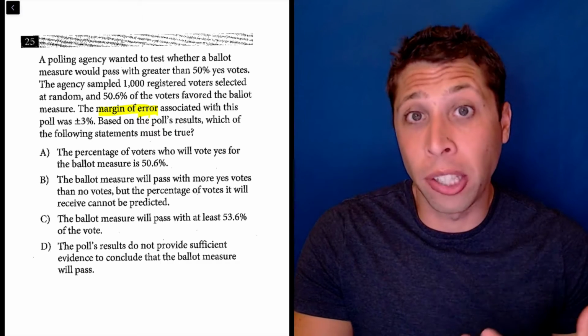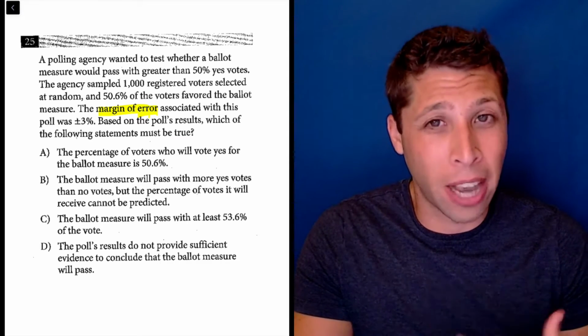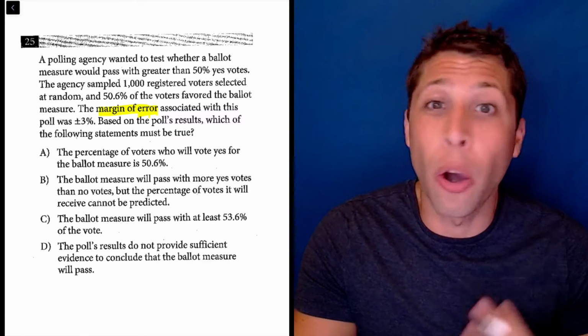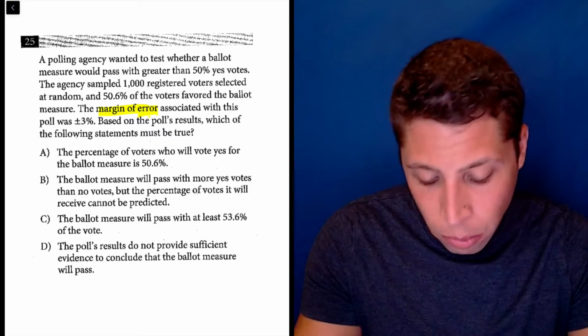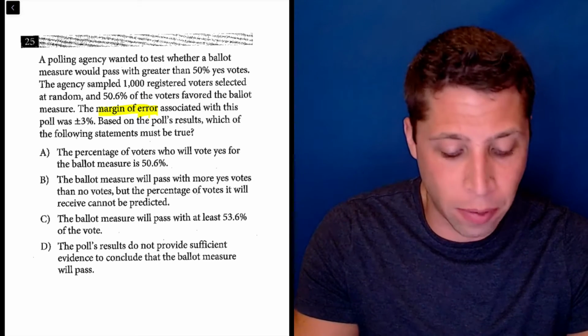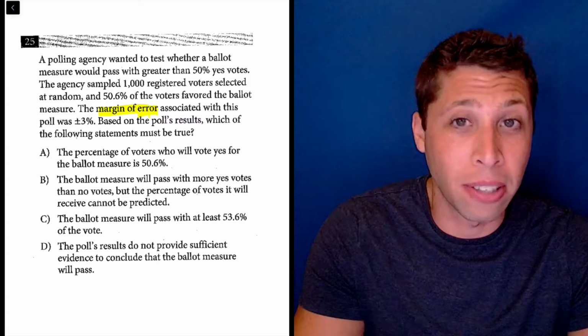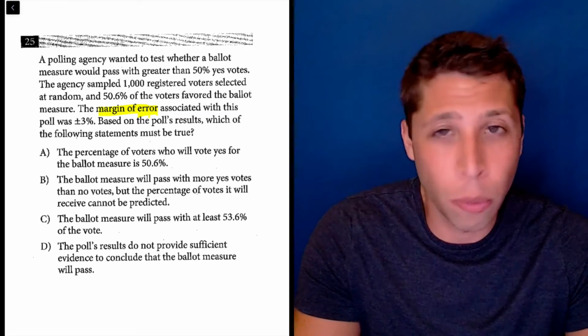I'm going to say the strategy here is not just to memorize formulas; it's more like memorize vocab. We really just need to know what this means. So a polling agency wanted to test whether a ballot measure would pass with greater than 50% yes votes. It's just setting it up, right? Obviously, if you have more than 50% of the votes, you win.